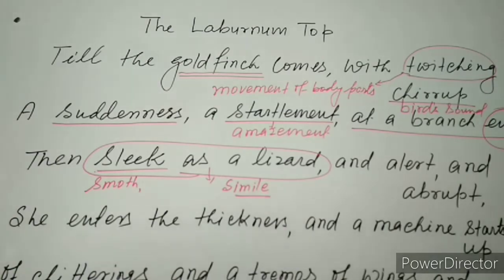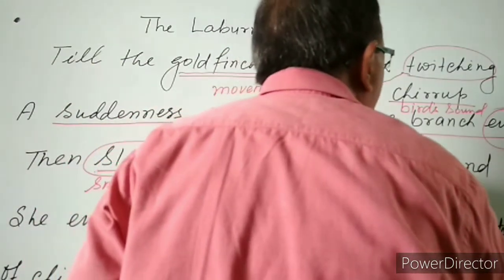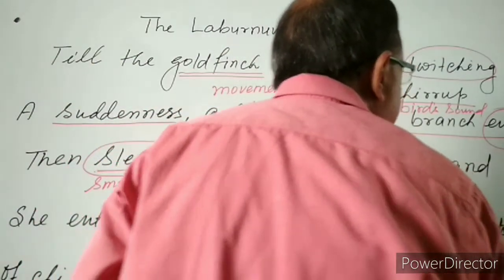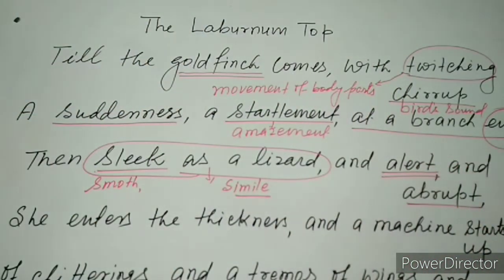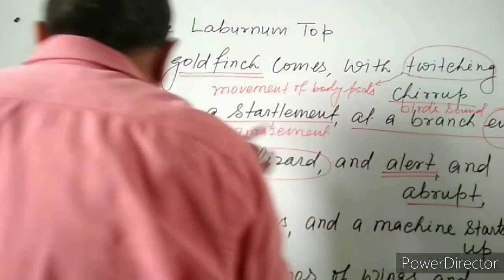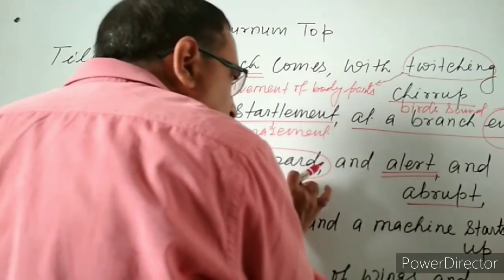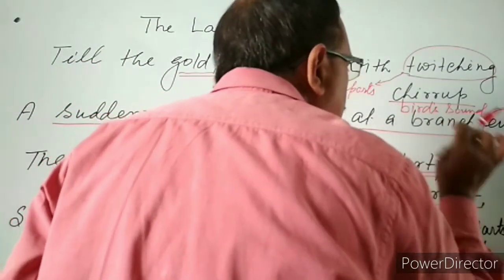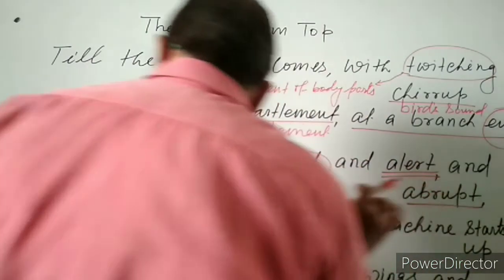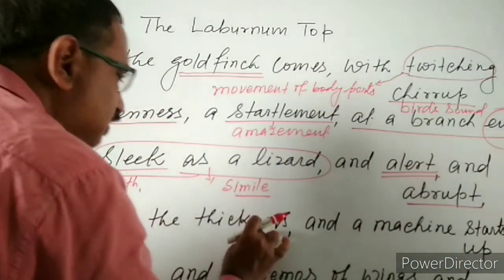It means like the lizard, smoothly, alert, very cautiously, and at the same time abrupt. Abrupt here indicates the unexpected. And so she smoothly like a lizard, cautiously as well as unexpectedly, enters the thickness.